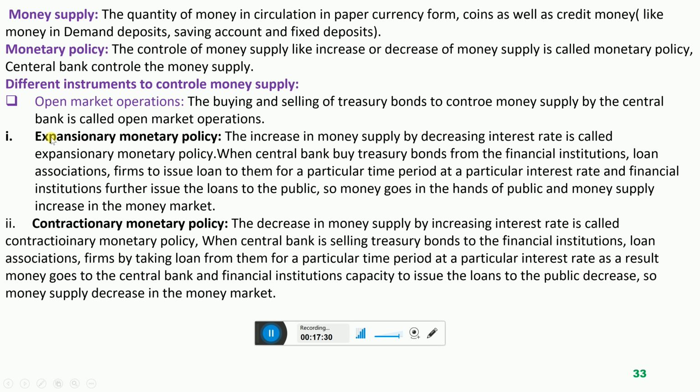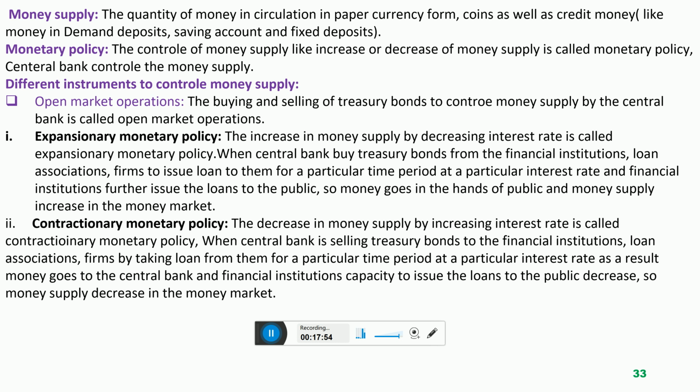Now we are categorizing how central bank can control money supply using open market operation. The first category, I am saying expansionary monetary policy. Expansionary monetary policy means when the central bank wants to increase quantity of money supply in the economy.